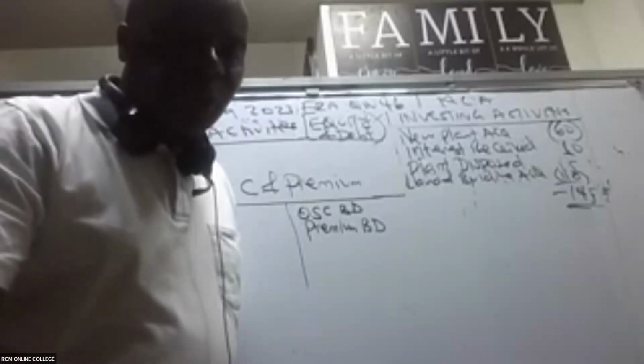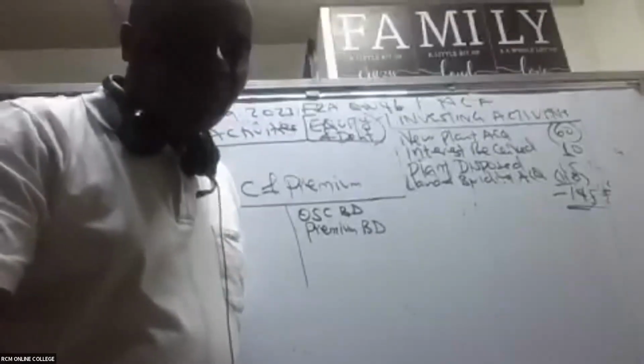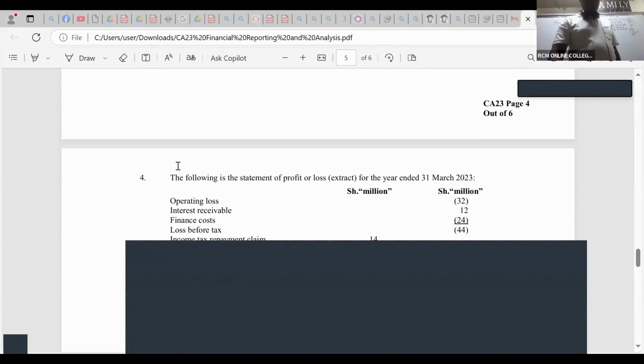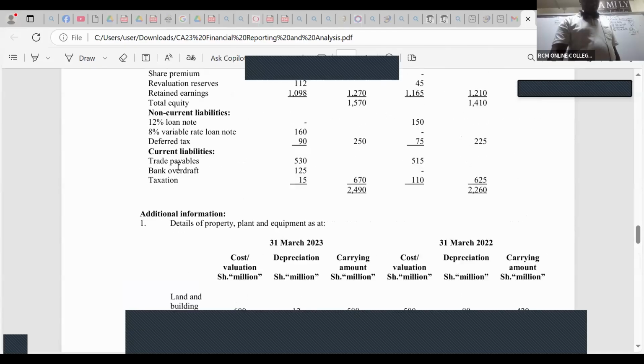Is there somebody who is able to see the ordinary share capital? Please go to your equity. Whenever we talk of financing activities, we are looking at equities and the debt.